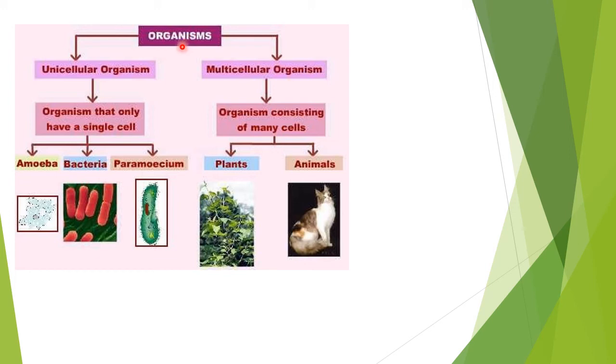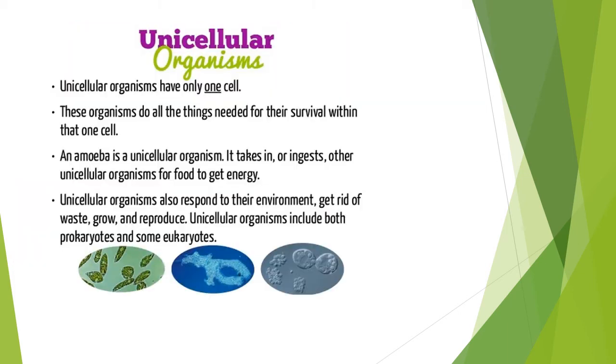Repeat after me, students. Organisms are divided into unicellular and multicellular. What are unicellular? Those that are made up of only one cell or single cell. Multicellular are organisms made up of many cells. And what are the examples? Amoeba, bacteria and paramecium. Last year you have observed under the microscope the structure of paramecium, right? This is that paramecium. And many cells you will find in the plants as well as in the animals. Unicellular organisms have only one cell. These organisms do all the things needed for their survival within that one cell.